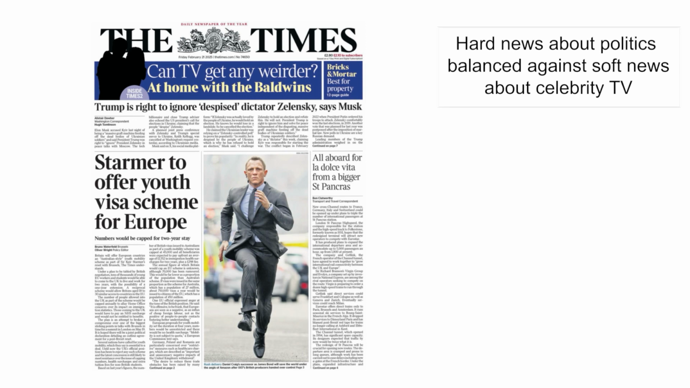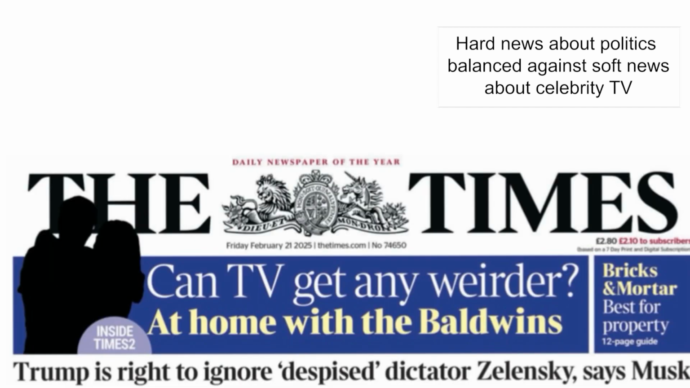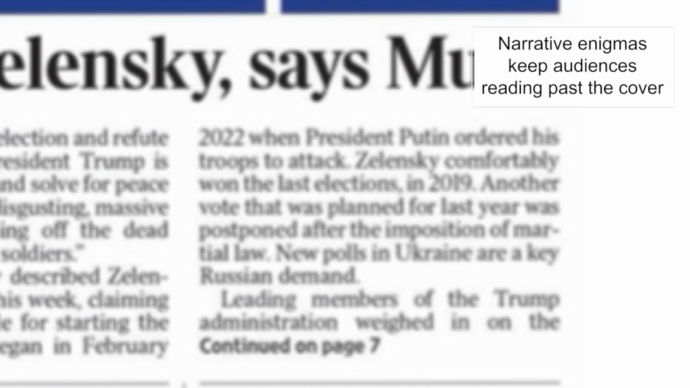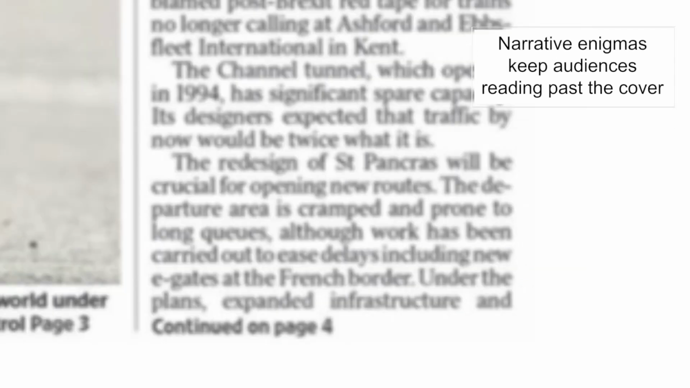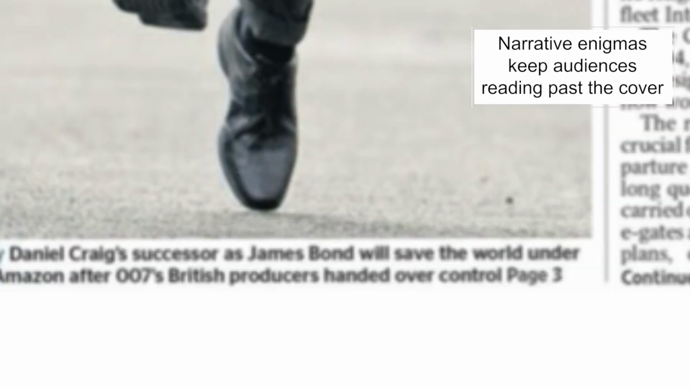Across the set pages, you'll find a mixture of both hard news about things like politics and current affairs, and soft news about things like entertainment and TV. On the front page, they use the cover to put teasers of stories which are then continued inside the paper. And these narrative enigmas hook audiences in, where they're going to have to read the full paper in order to find out what the rest of the story says.